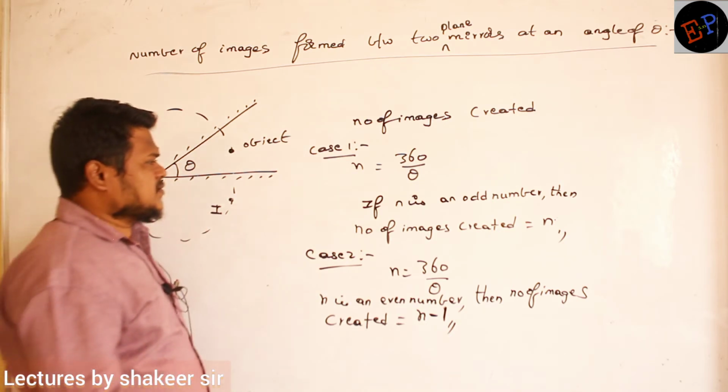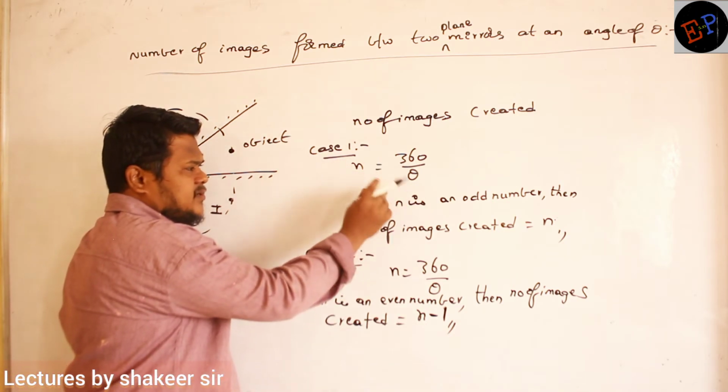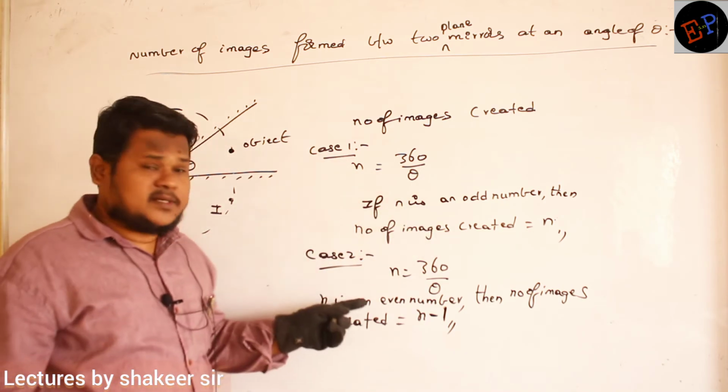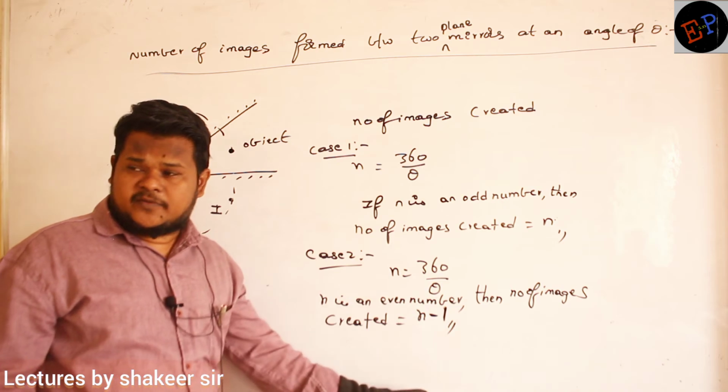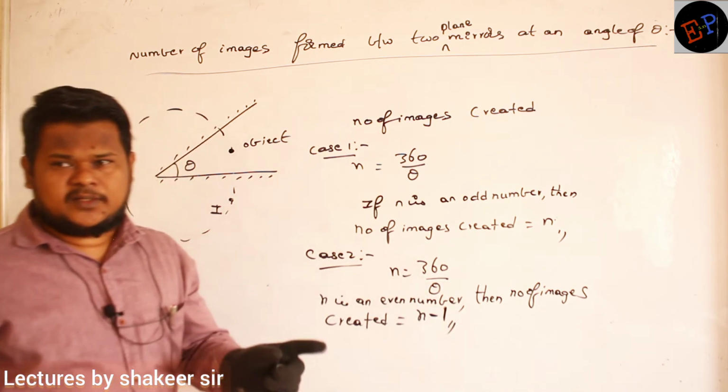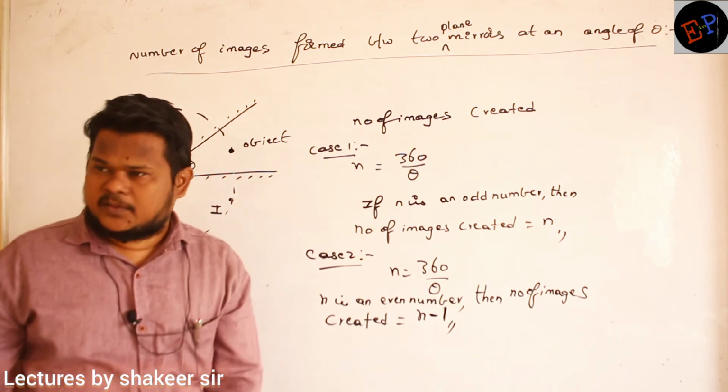So n is equal to 360 by theta. If n is an odd number, the same number of images will be created. But if n is an even number, then how many images will be created? n minus 1. So these are the 2 formulae which you are supposed to remember. Are you able to understand?